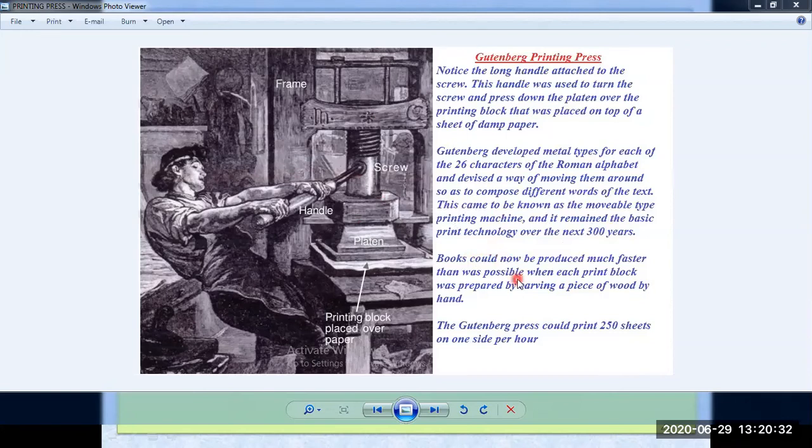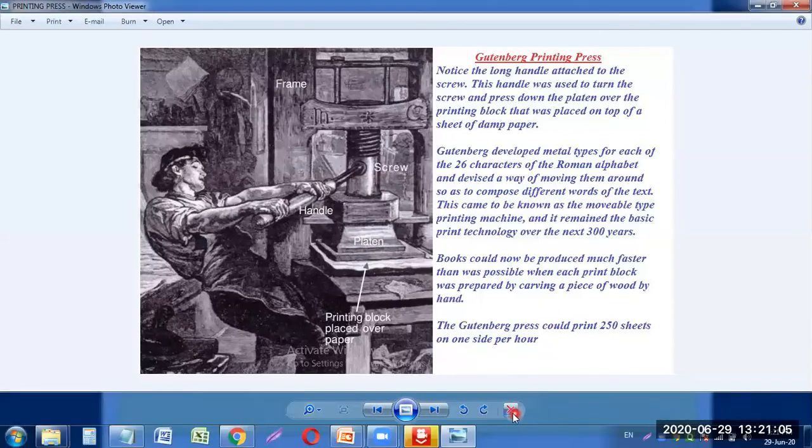Books could now be produced much faster than was possible when each print block was prepared by carving a piece of wood by hand. The Gutenberg press could print 250 sheets on one side per hour. That was the maximum speed of the Gutenberg press, and it was genuinely a good speed.